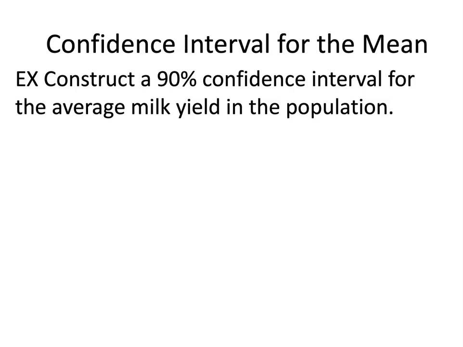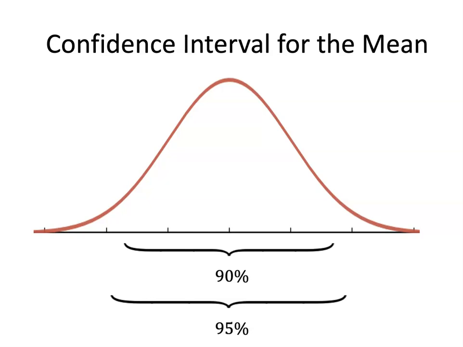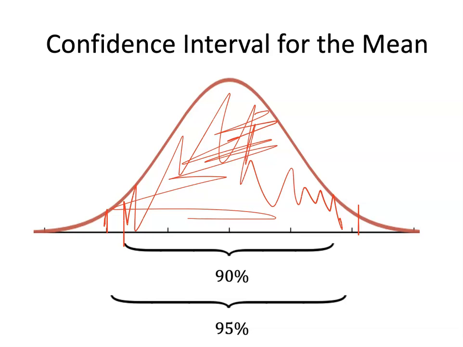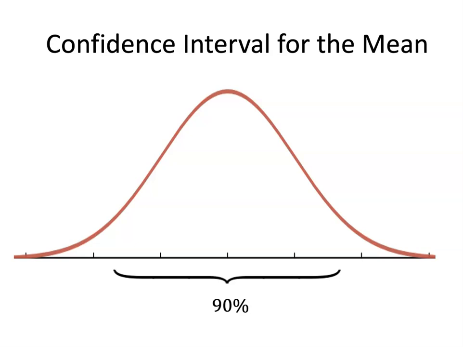Construct a 90% confidence interval for the average milk yield in the population. Okay? Earlier, we calculated a 95% confidence interval. We were 95% certain that mu was somewhere in this interval. 90% is going to be a little smaller, so we're only going to be 90% confident that mu is in this interval. So the 90% confidence interval will be a little smaller. Here's what it's going to look like.